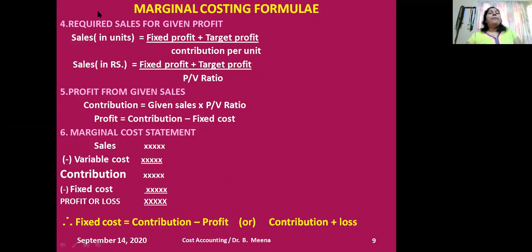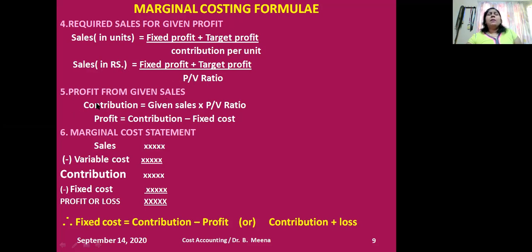So the conclusion is whenever we are calculating any answer in units, the denominator will be contribution per unit. The next formula I want to highlight is how to calculate the sales for a targeted profit. I want to achieve this much profit, so what sales are required? It can be calculated either in units or in rupees. Whenever you calculate anything in units, the denominator will be contribution per unit. So it is fixed cost plus target profit. In rupees, the denominator will be the PV ratio.